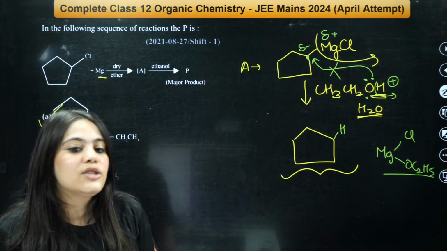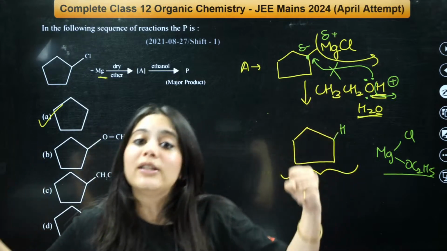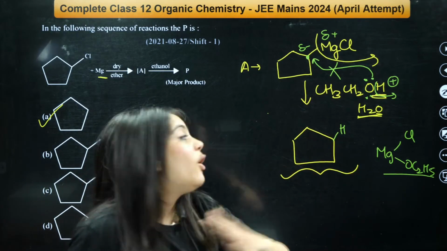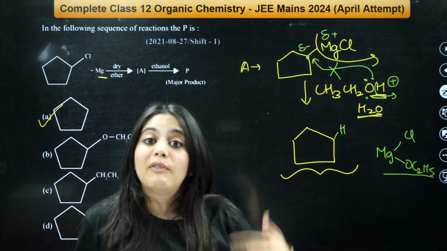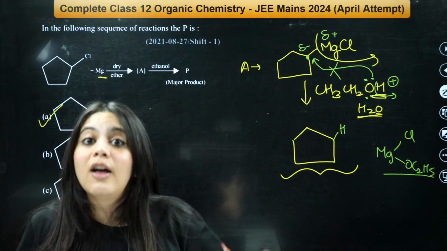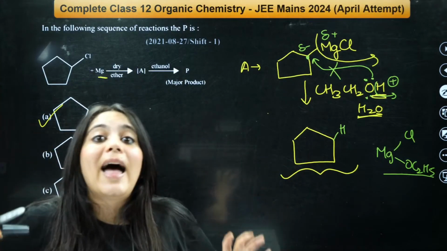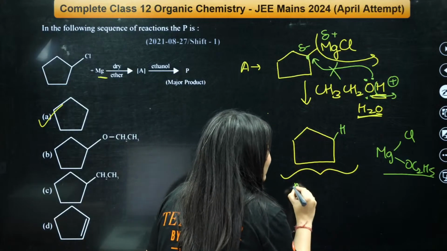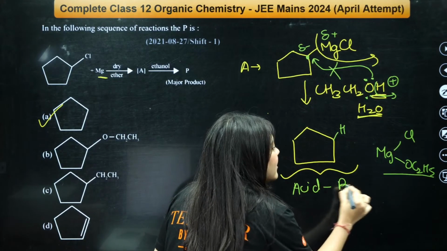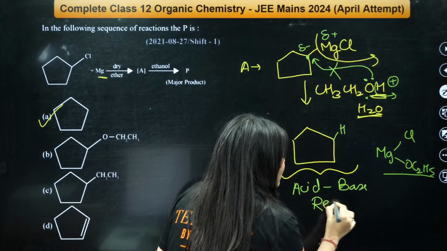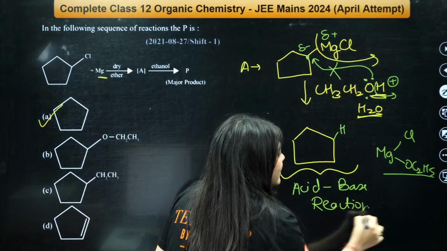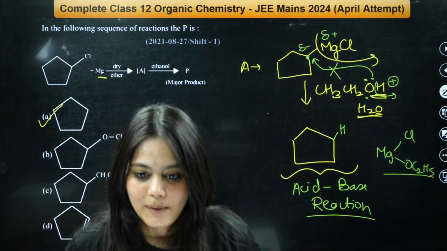Understood? Because oxygen is electron rich. If I'm electron rich, I cannot attack another negative species. I will attack a positive species. Right? Only positive and negative can attack. So this is a very basic acid-base reaction. Acid-base reaction, right? So please understand these basics of organic chemistry.